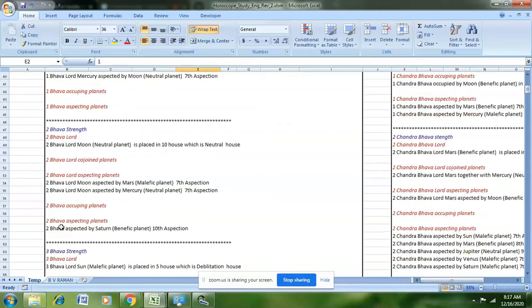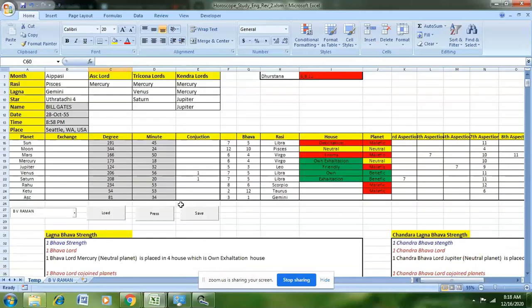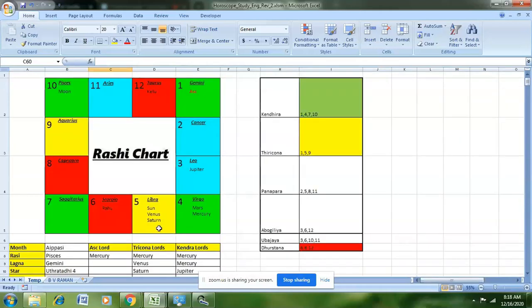So for example, we can see that the second Bhava aspecting planet is Saturn. The second Bhava is aspected by Saturn, which is a benefic planet, as its 10th aspect. So you can see Saturn is here in the 5th house, and it is aspecting the second Bhava as its 10th aspect. So that is how a particular Bhava's aspect is reported here.